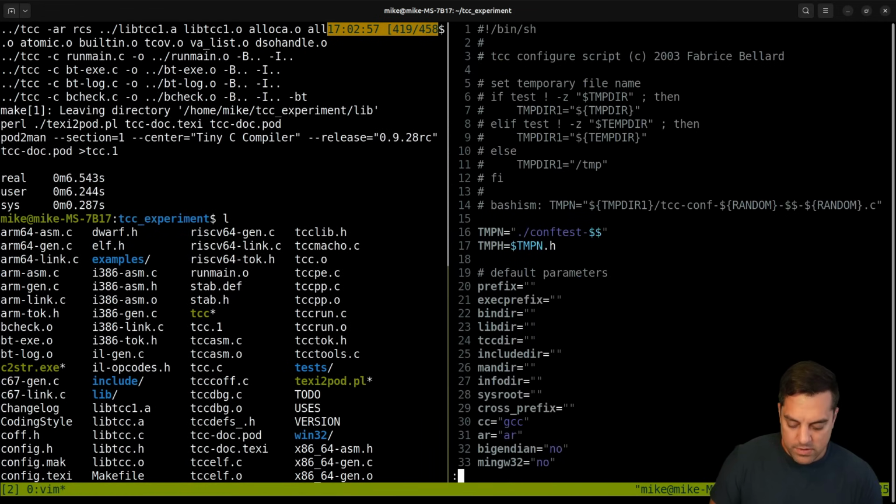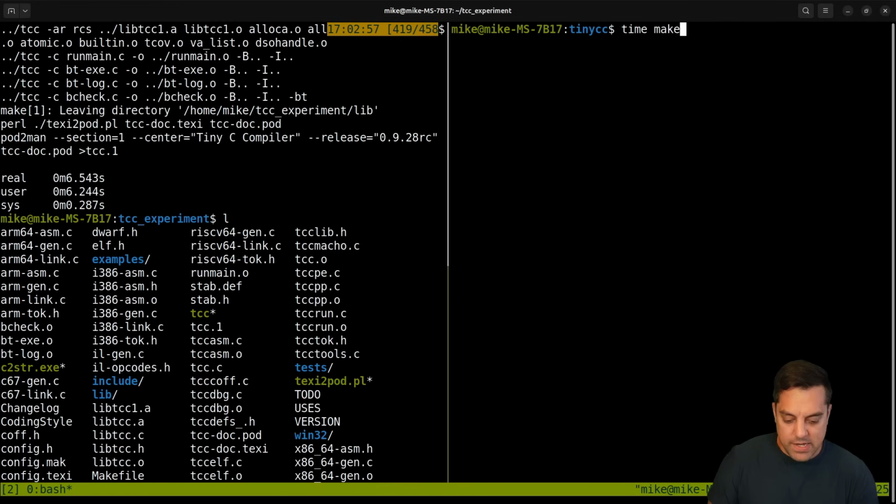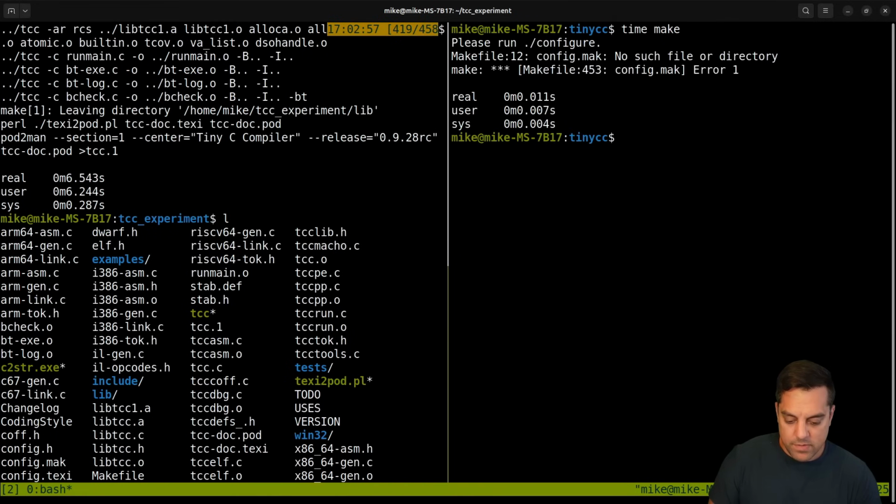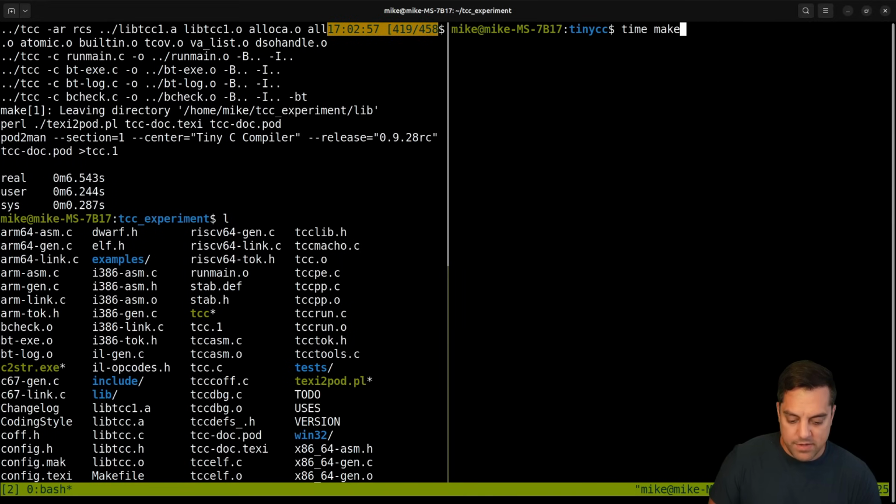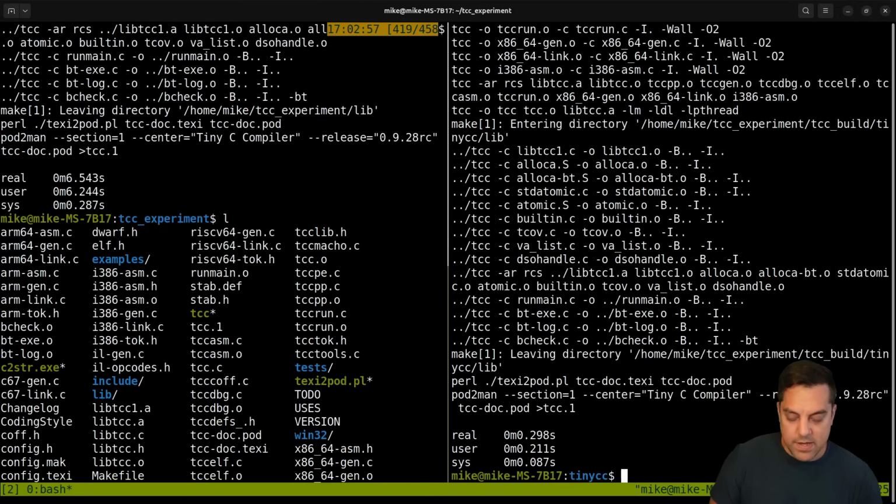In configure, go down to line 30, replace with TCC here. That's all I did at line 30. And then we will time make. Oh, first we have to run configure, and then time make. Okay, and it ran really, really fast. Was that 9 times? Oh, well, let's see, 6.2 divided by 2, that's like 12 times faster. That's not too bad.